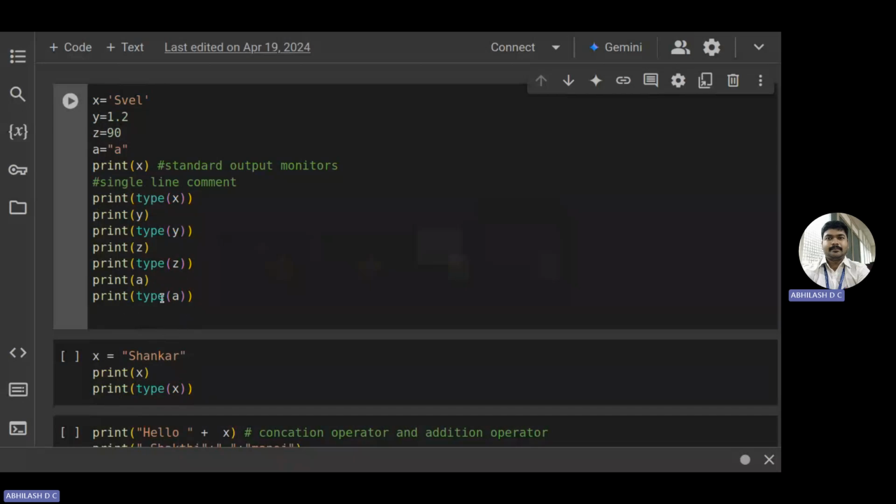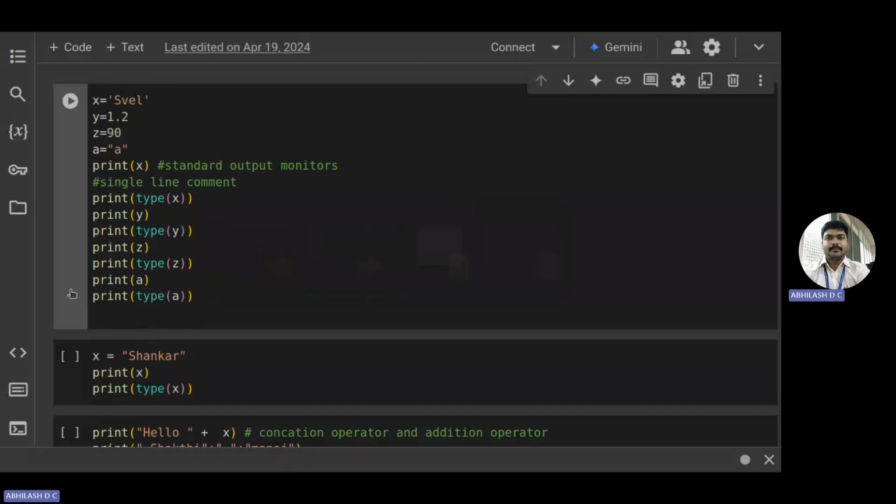So what about here? Hello plus x. So print of hello plus x, with the concatenation operator. Here plus is looked at as a concatenation operator. So what do you mean by concatenation? Concatenation is nothing but adding one particular string to another. So joining two particular strings is called concatenation. So print of hello plus x. What is x? Previously it was Shankar, so Shankar will be there.